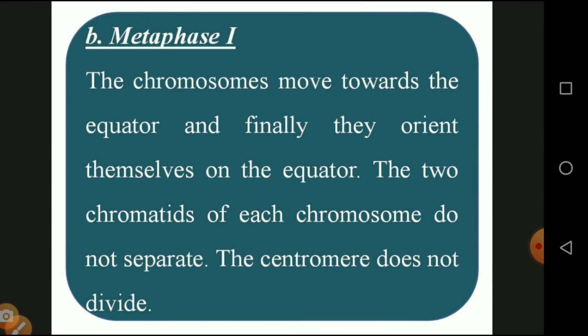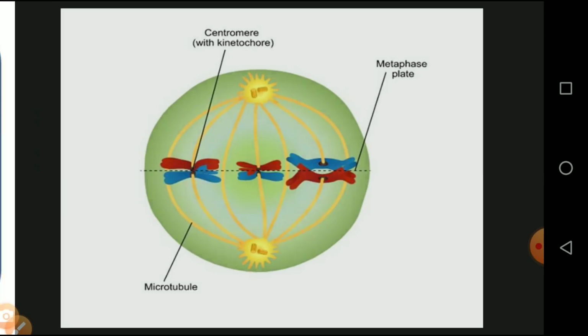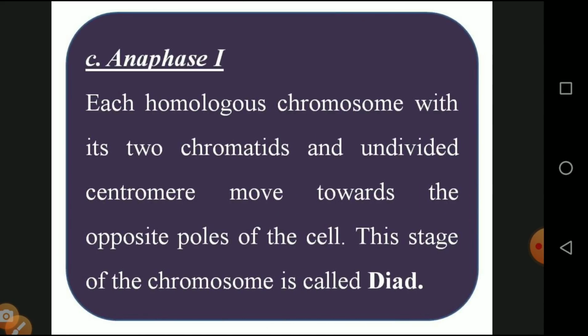And the next phase we will see is metaphase. The chromosomes move towards the equator and finally orient themselves at the equator. The 2 chromatids of each chromosome do not separate. The centromere does not divide. So we will see that a black color line is given in the middle. The centromere is not divided and the metaphase plate is not divided, but they are having some kind of contact with their own offspring. And next we will see about anaphase 1.